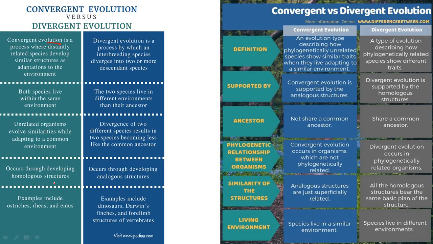Occurs through developing homologous structures. Occurs through developing analogous structures. Example includes ostrich, rheas, and emus. Examples include Darwin finches, modified structures of the vertebrates.